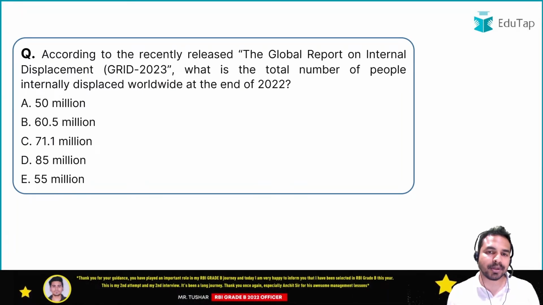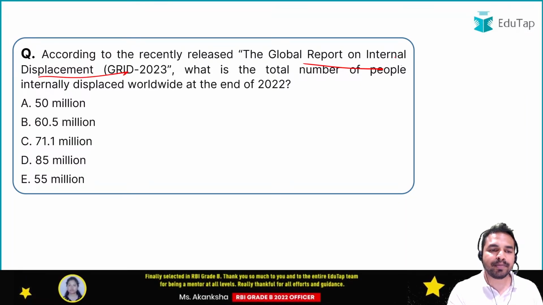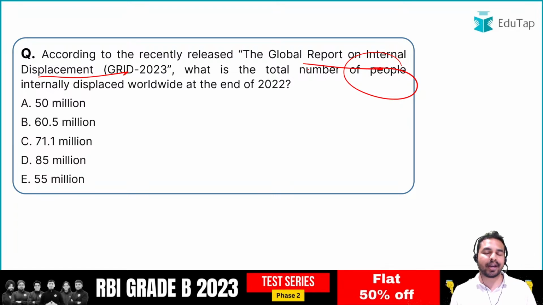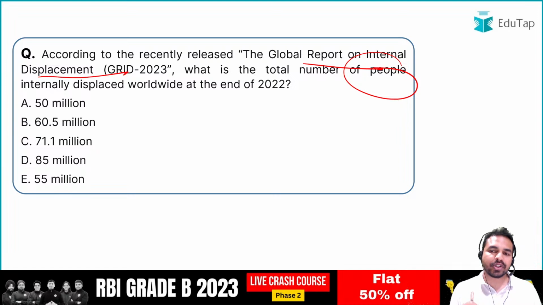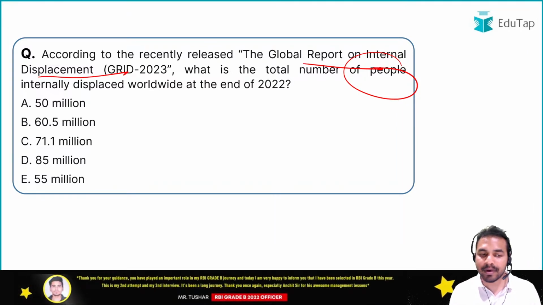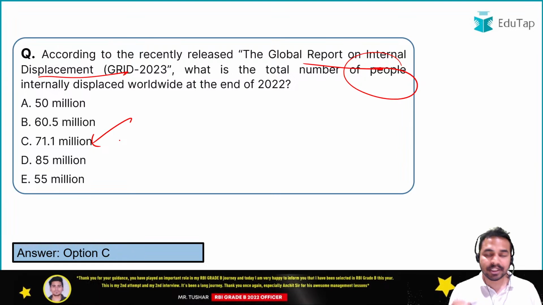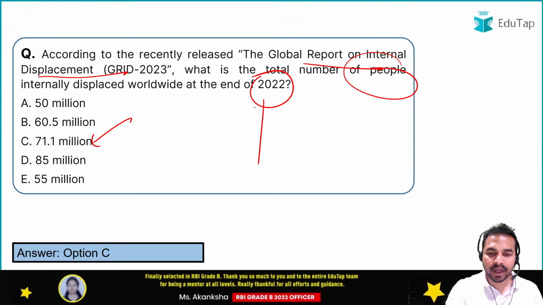So अगला question guys आप सभी के सामने है on the global report on internal displacement. Kindly quickly tell me the number of people who have internally displaced worldwide at the end of 2022. Let me tell you that under this particular report there were two different kind of values जो कि आपको याद रखनी चाहिए exam point of view से. So what are those values? फर्स्ट ऑफ ऑल जो इस क्वेश्चन के अंदर पूछी गई है द इंटरनली डिस्प्लेस्ड वर्ल्ड वाइड एट द एंड ऑफ 2022, मतलब कि 2022 के एंड तक व्हाट वाज द नंबर, इट वाज 71.1 मिलियन. जब हम बात करते हैं कि सिर्फ 2022 के अंदर व्हाट एग्जैक्टली वाज द नंबर, इन ओनली 2022 व्हाट वाज द नंबर, इट वाज 60.9 मिलियन.